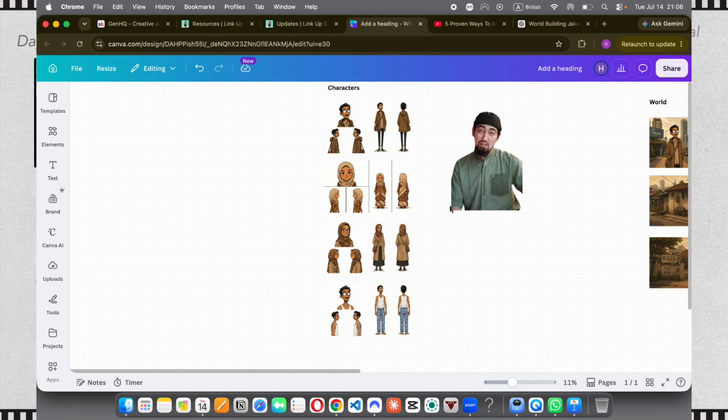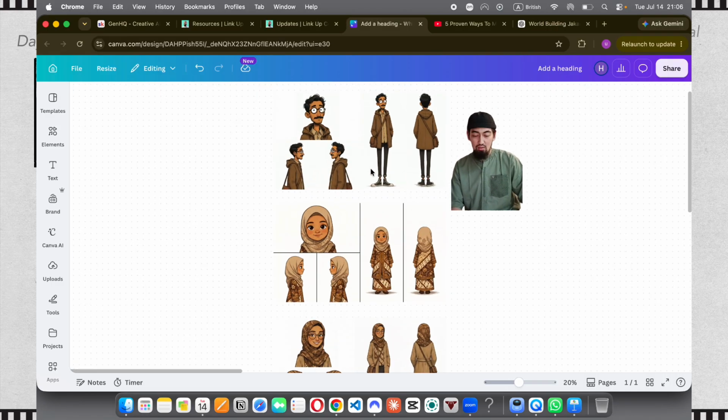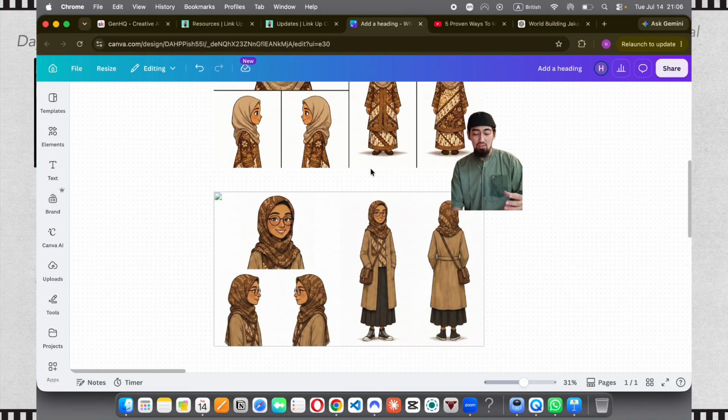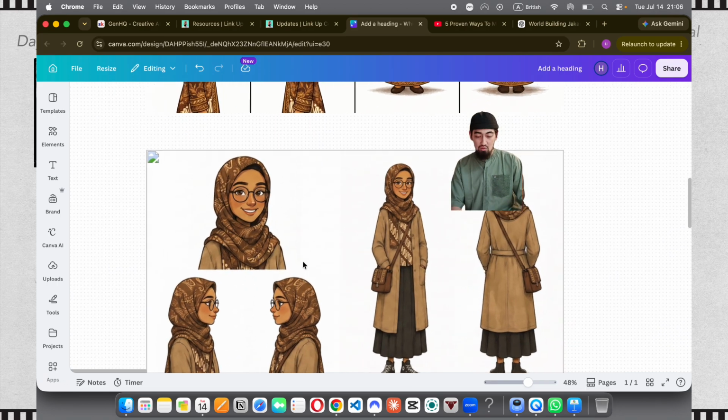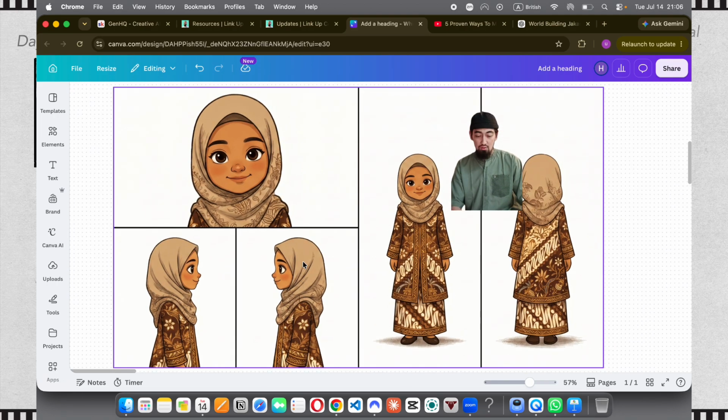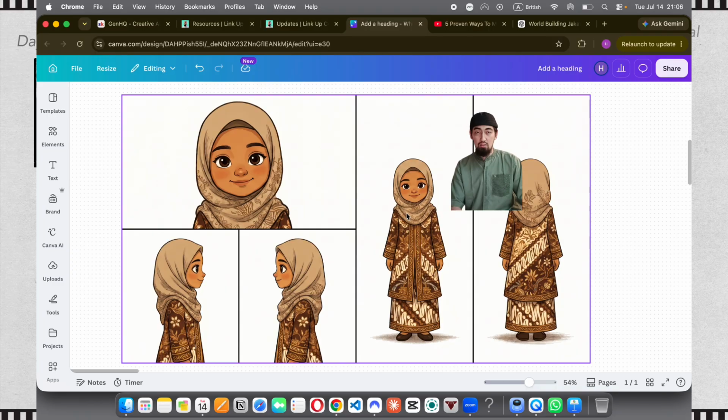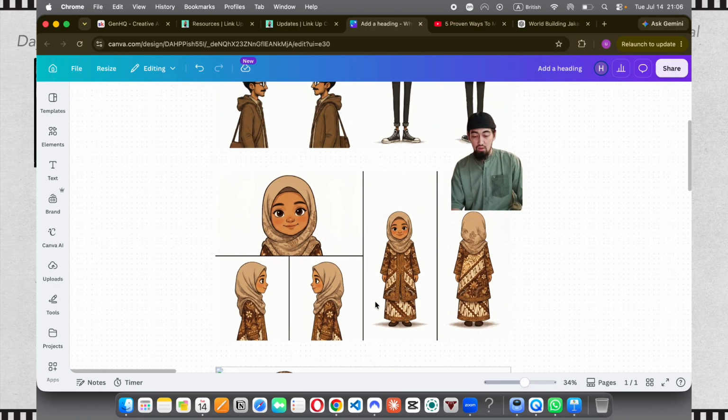So if you remember from the last video when we were building the character, I did not like the result of the mother and the daughter because I was going for an Indonesian look, but what I got was more of a Pakistani family look. So I went ahead and regenerated, and for the mother I got this one, and for the daughter I got this one with the batik cultural clothes.